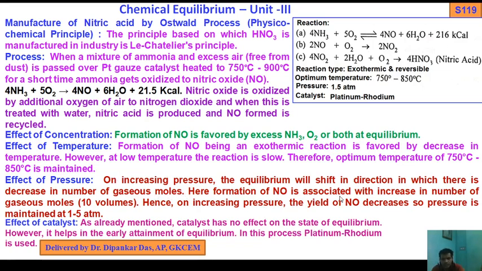Here, formation of NO is associated with an increase in the number of gaseous moles. You see, products 6 plus 4 is 10, reactants 5 plus 4 is 9. So on increasing pressure the yield of NO decreases, so pressure is maintained at 1.5 atm.